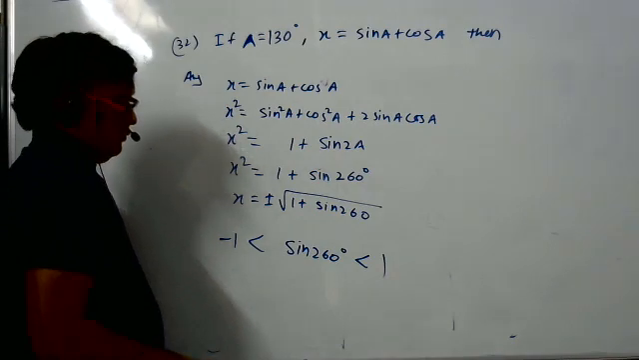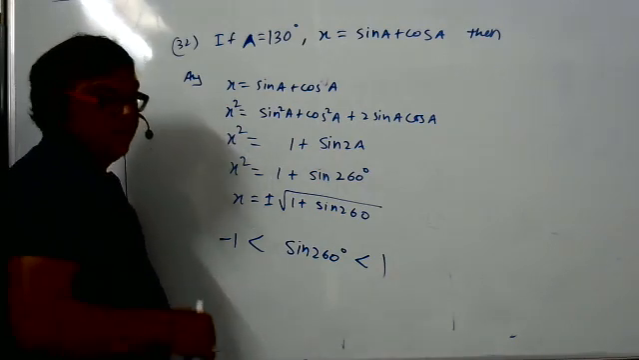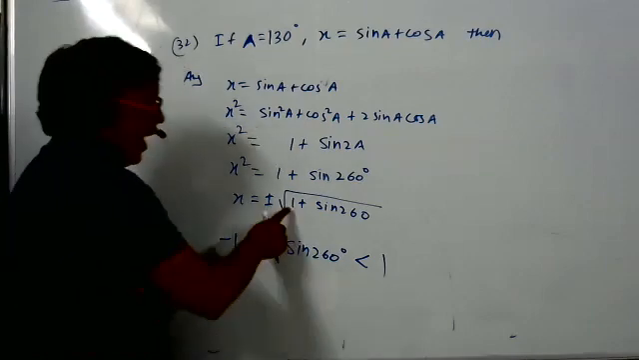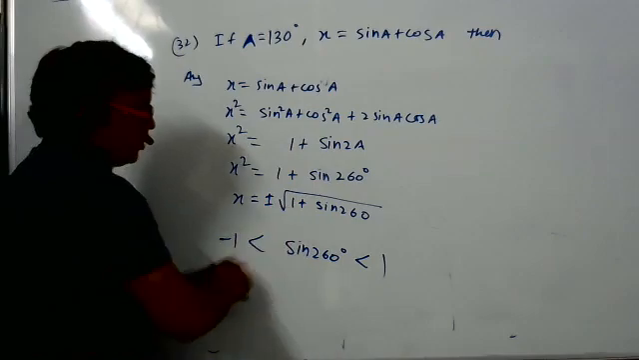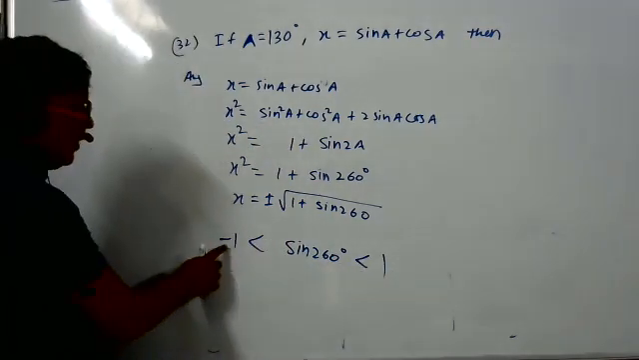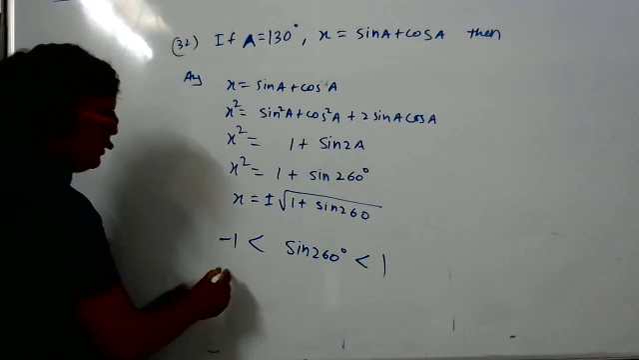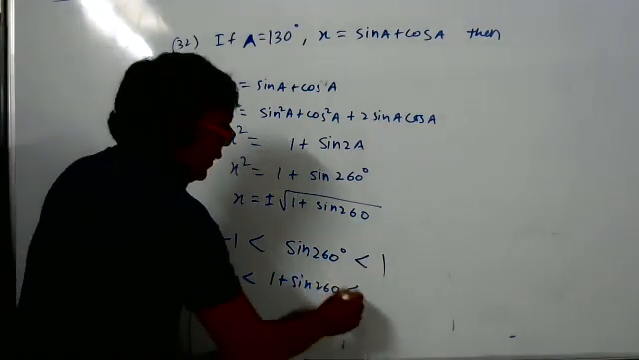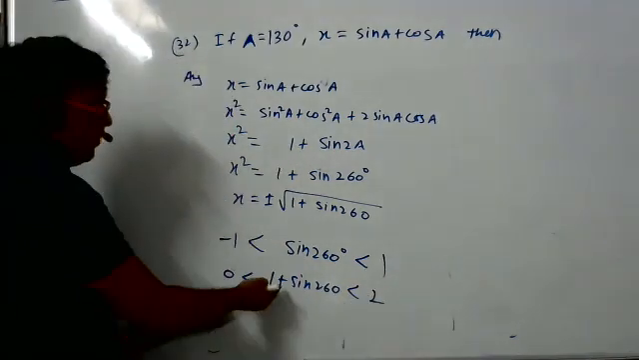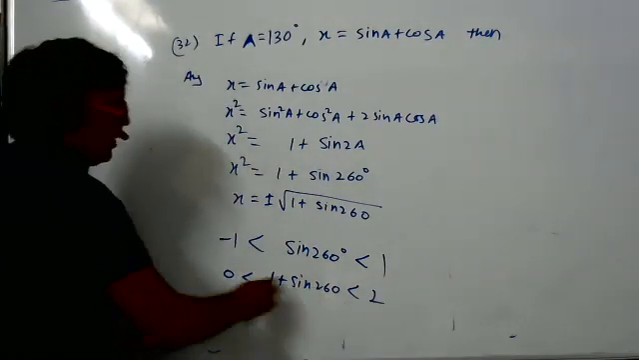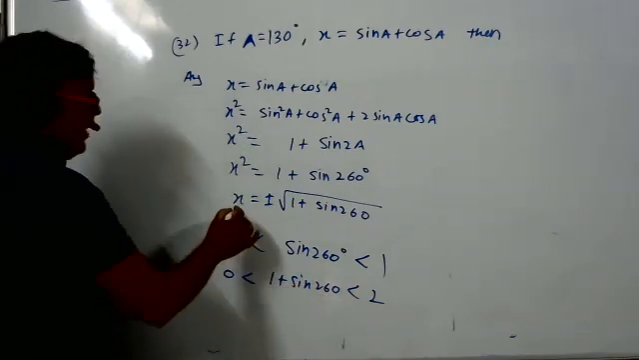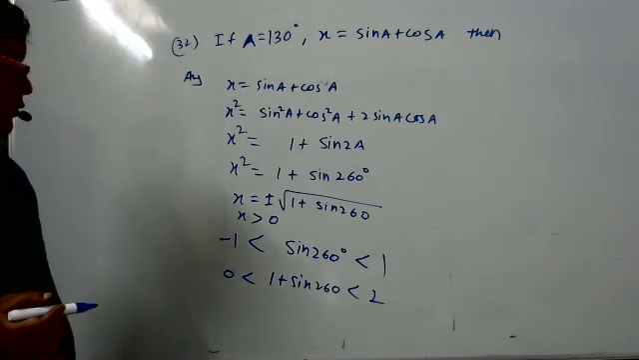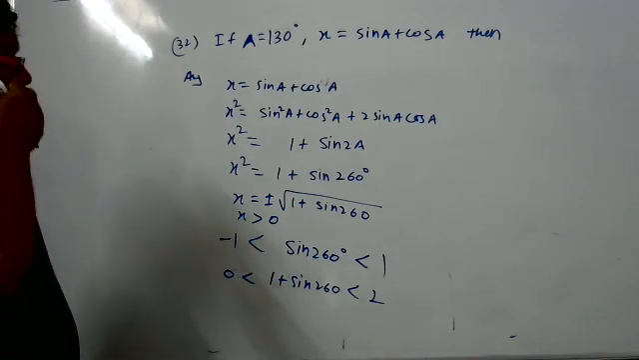Agreed, sir. If not, I'll teach you why. Sine of any angle is more than minus 1 and less than 1. Add 1 on all three sides. So what will we get? 0 less than 1 plus sin 260 less than 2. So this means 1 plus sin 260 will be more than 0 and less than 2. More than 0 and less than 2 means x will be more than 0 only. Not understood? Yes, sir, I understood. Okay, now tell how they have done it.